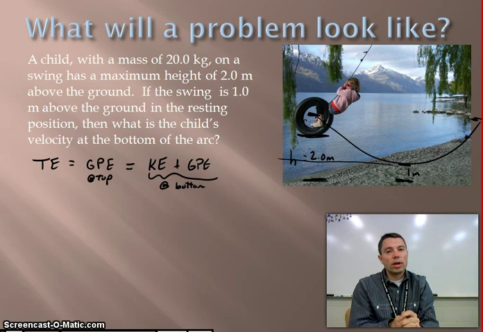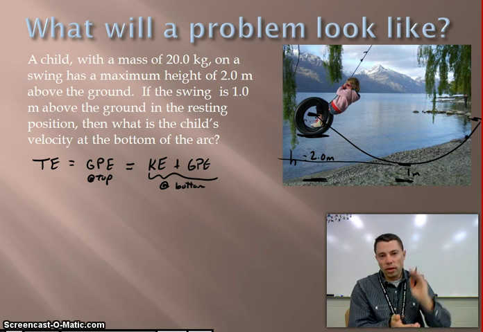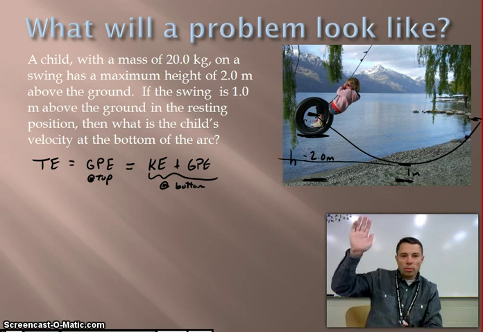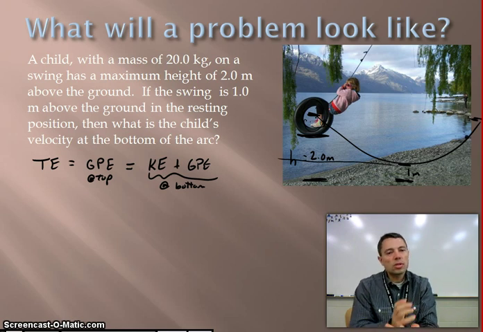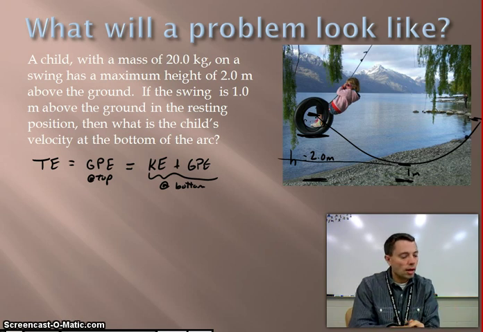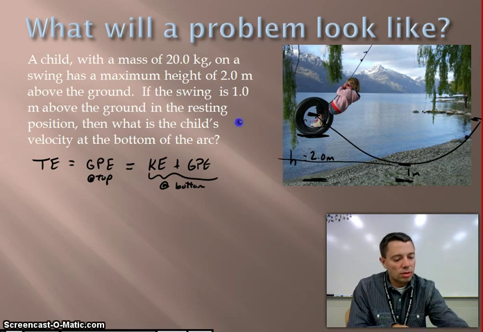And then she'd swing back across, and she'd get back to 2 meters, and she'd swing back across and get to 2 meters. But I'm guessing, quick show of hands, how many of you have been on a swing before? Okay? You don't always get back to the original height. And the reason why is because there's always a little bit of loss due to, say, air resistance. And air resistance is just another form of friction. And so we're gonna say this is gonna be a no friction example, okay?